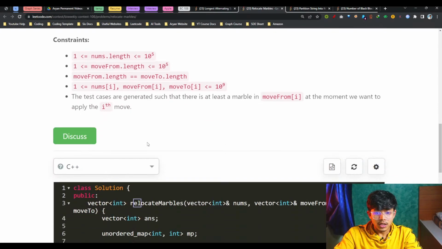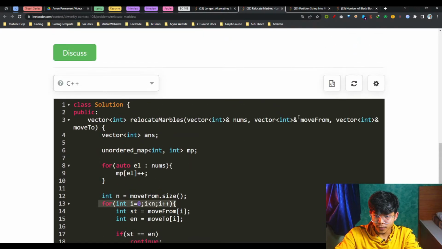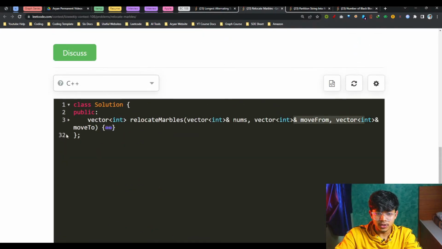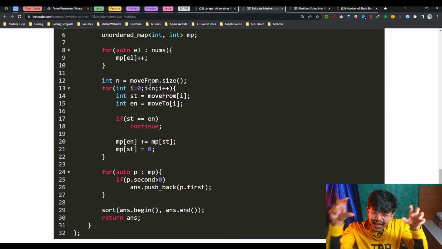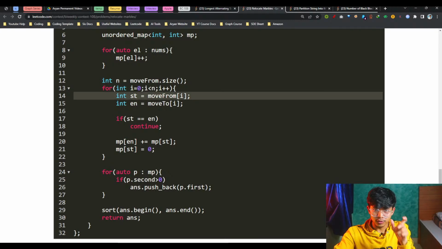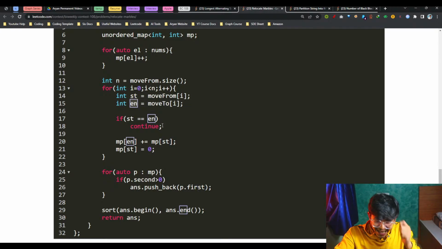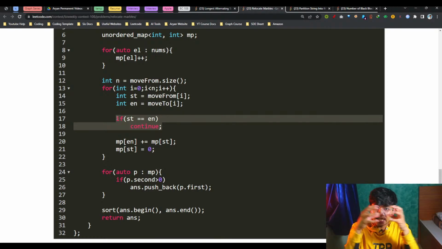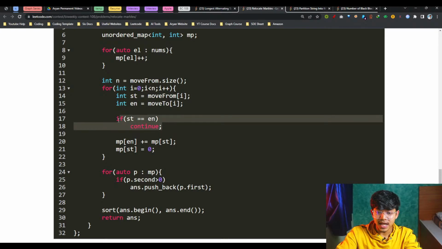Now, I'll simply go over move from and move to. Going over the move from and move to arrays, I have a start location, which is where I have to move from, and an end location, which is where I have to move to. I'll use this condition: if the start and end are both the same, which means it's not required to move at all, simply skip it. Else, if it is different, you have to move ultimately to end.